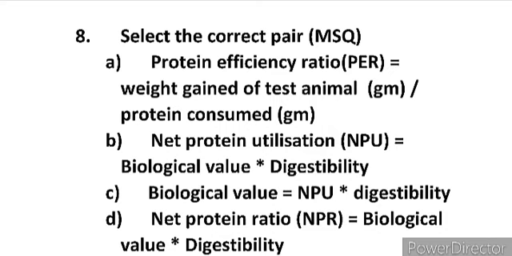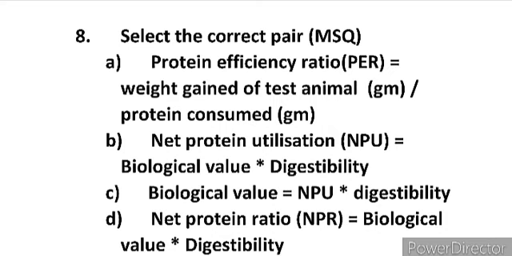Next is net protein utilization. Yes, it is also correct. NPU equal to biological value into digestibility. Next is biological value. No, it is not correct. Biological value formula is nitrogen retained upon nitrogen absorbed.